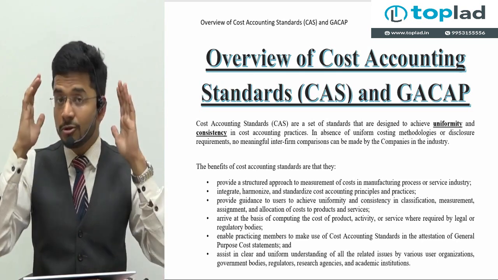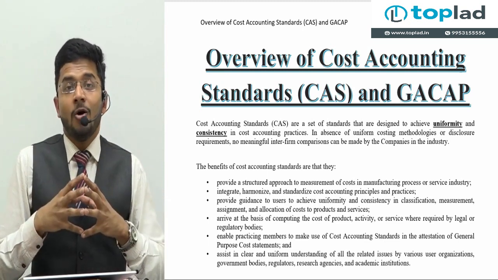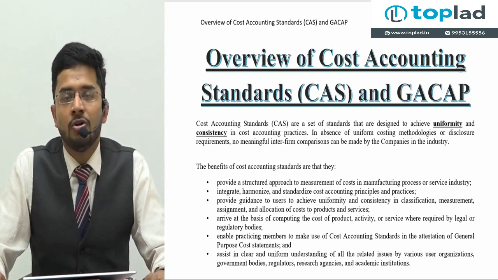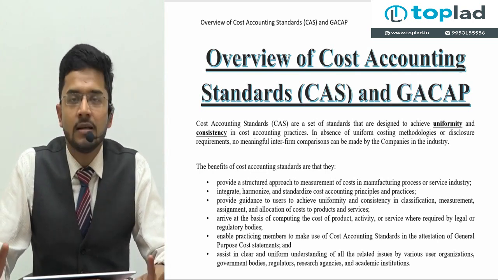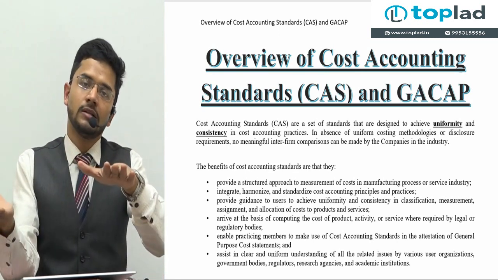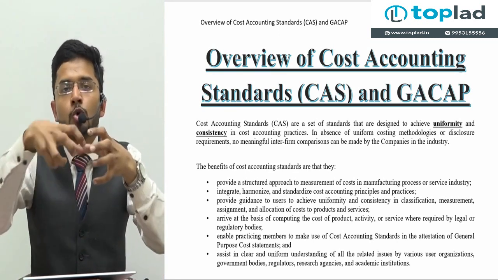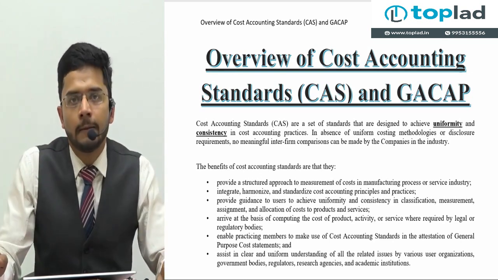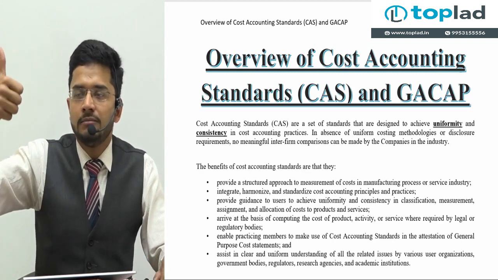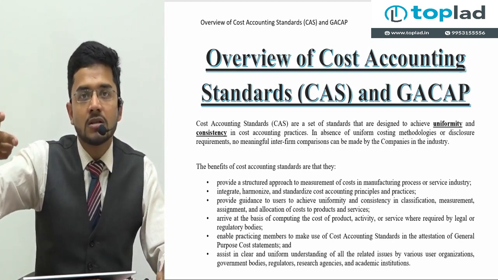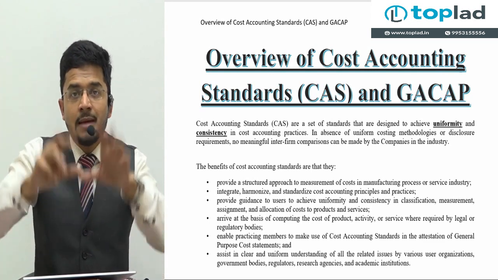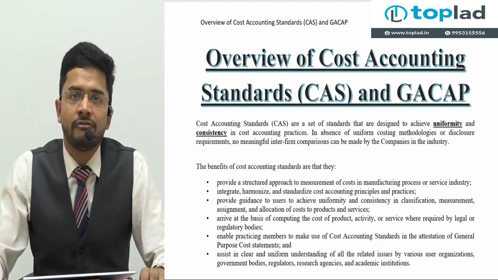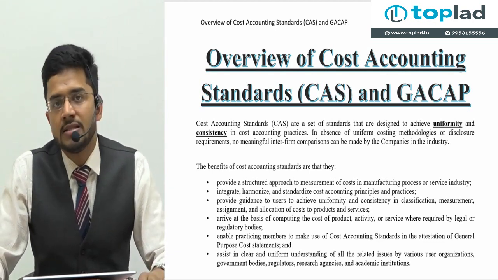And this chapter which we are going to start today is again almost a 30 to 35 marks chapter in your subject. This is the base of any professional. This is the roots of the profession. The profession stems out of these roots, be it chartered accountancy, company secretary, or cost accountants. All three of them stem out from these roots. Today we are going to start the roots, the basics of our cost accountancy profession.